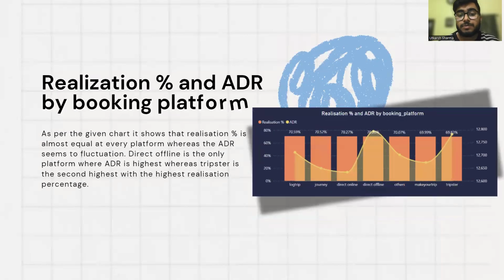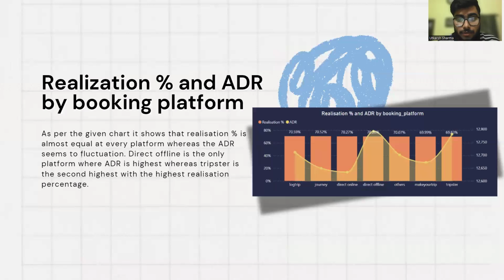Now, realization percentage and ADR by booking platform. Okay, so these bars tell the realization percentage, and the line graph tells the ADR, average daily rate, right? The bars show the different booking platforms like Longtrip, Journey, direct online, direct offline, others, MakeYourTrip, Tripster. So these are the different booking platforms.